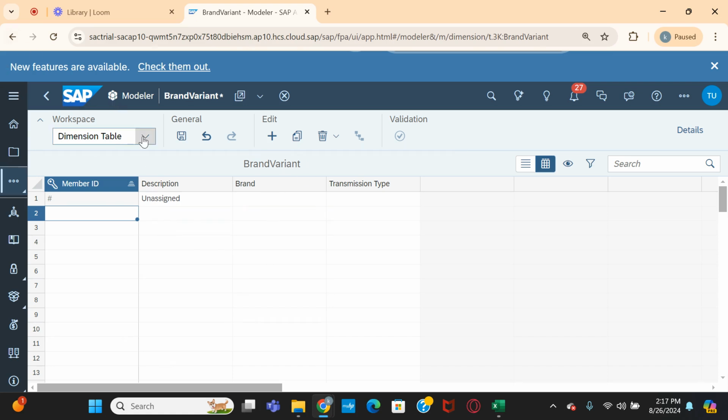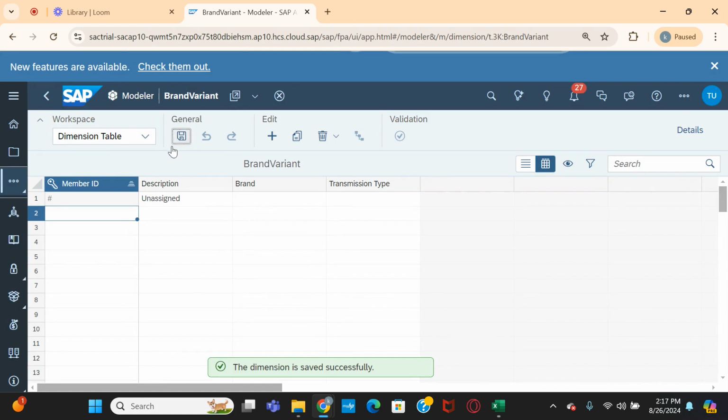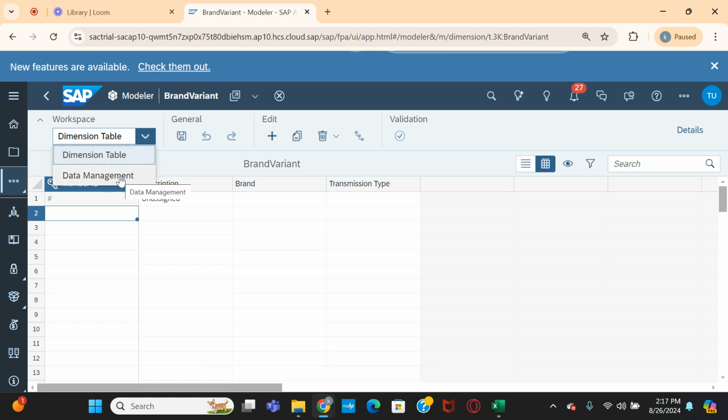Here you see dimension table data management, it is still disabled. Why is it still disabled? Because we have not yet saved this structure. We have created the structure but we have not yet saved. Let us save this one. I have saved this structure, right? Now you can see data management.